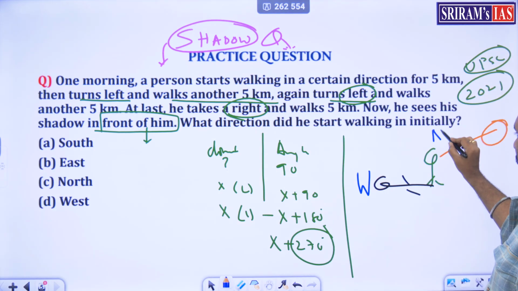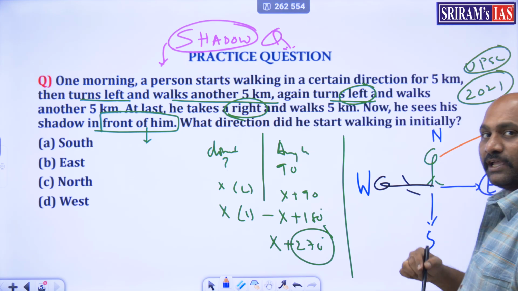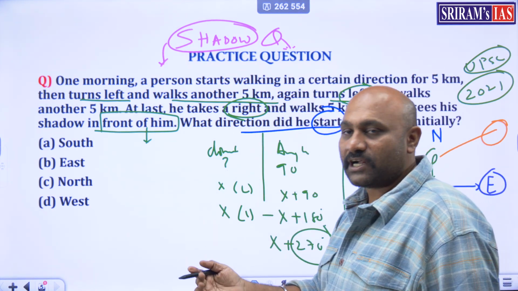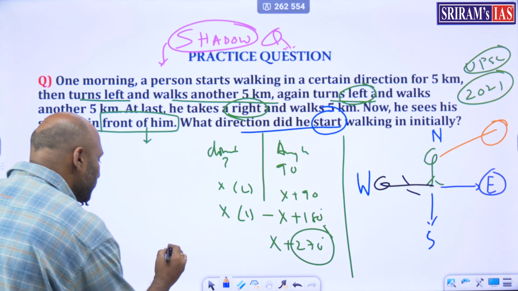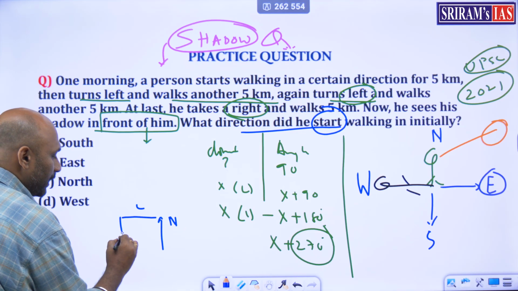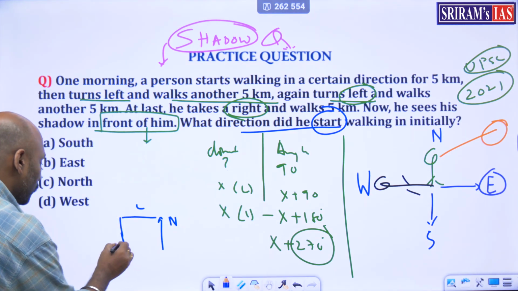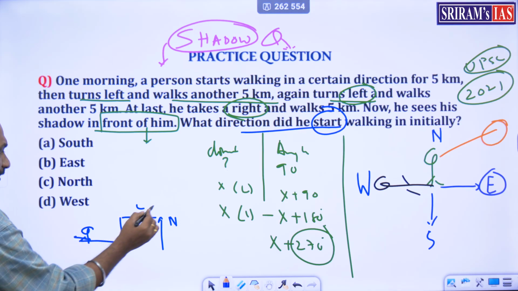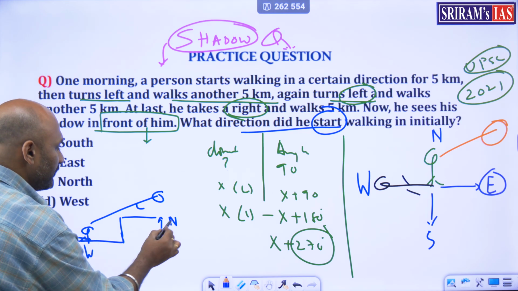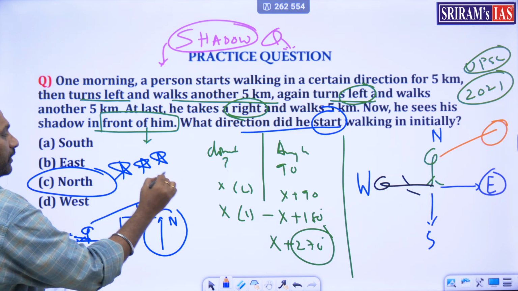So this will become the north side, this behind becomes the south side, and this becomes the east side. Therefore, what clearly shows is, he is asking you what direction did he start? It clearly shows that he must have started north, then took a left, and then again took a left, and then took a right. Because right now his left is moving this side, right side. He is standing here, sun is coming, shadow is here. If this is the west, he started his direction with respect to the north. So very, very important.